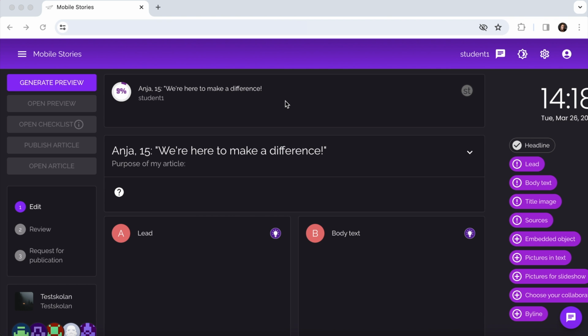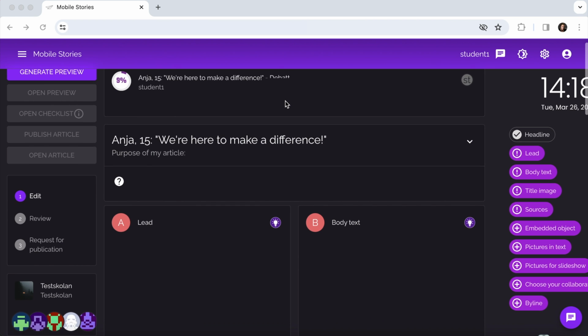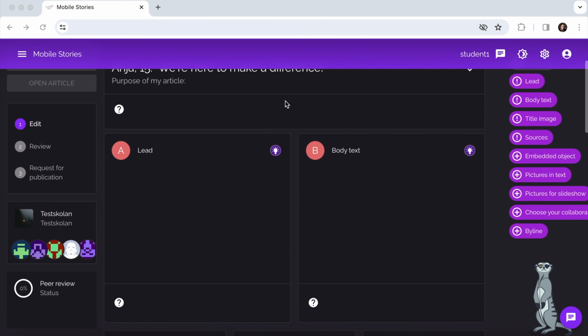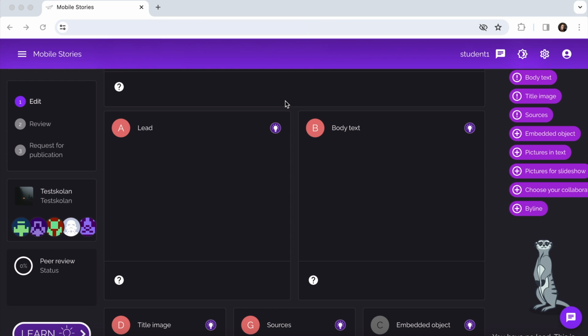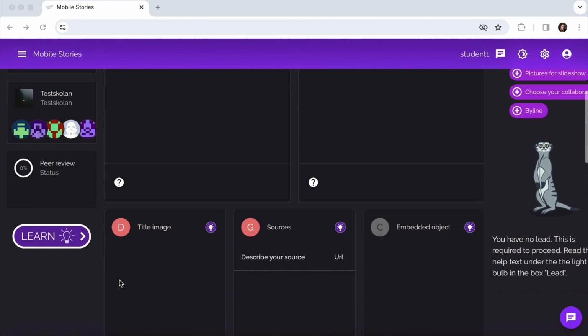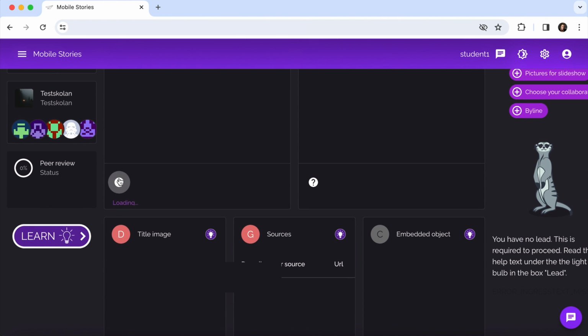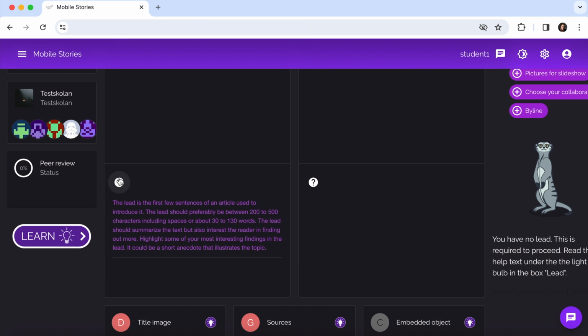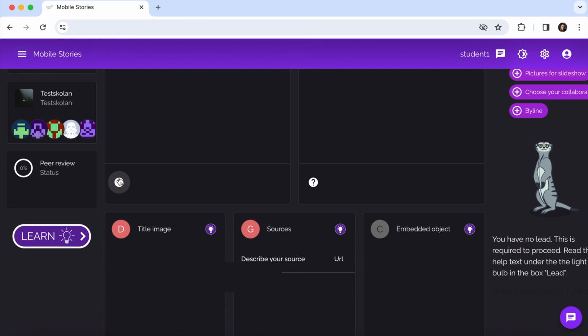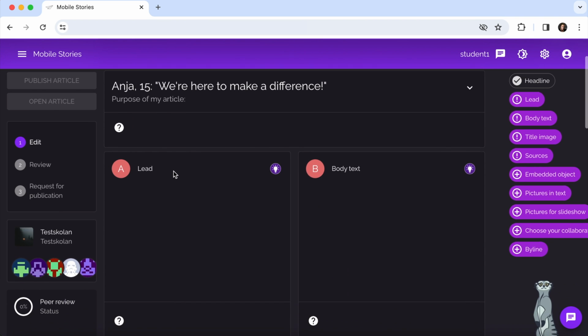Now you will see an article page where you can add your text and images in different boxes. At the top right corner of the boxes, you will again see the violet light bulb icons that will lead you to tips on how to create content. At the bottom of the boxes, there is a button with a question mark. Click on them to see the help guide. For example, perhaps you don't know what a lead is. The help text will give you a short explanation.